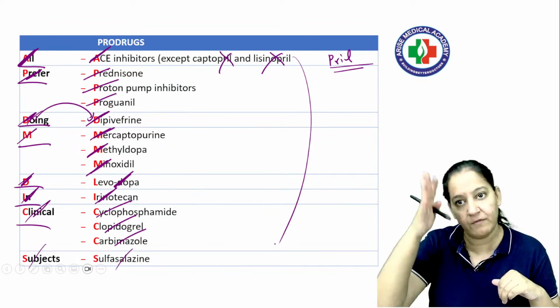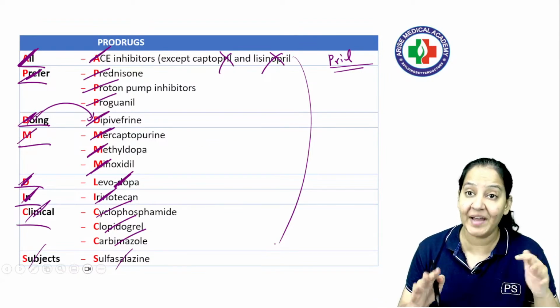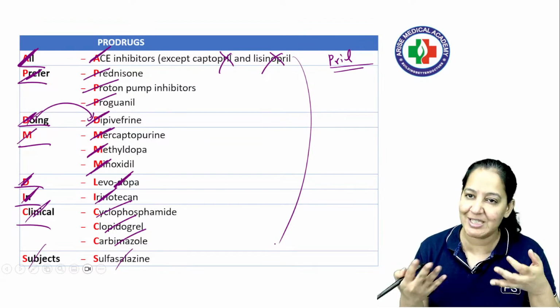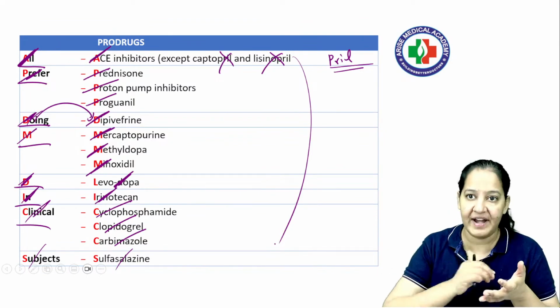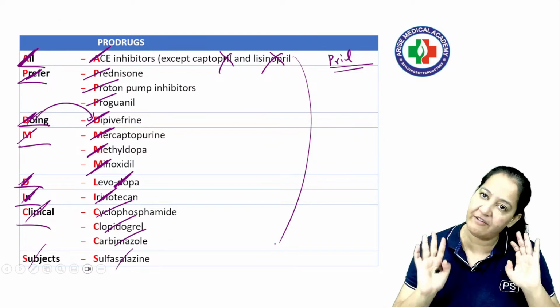If I don't give the mnemonic and give you only the list, you are unable to learn. But with the mnemonic at least there is a chance. If you read it twice, thrice, four or five times now, you can learn it. Say it sometimes with your friends, say it out, write it down somewhere, it will fit in your memory.